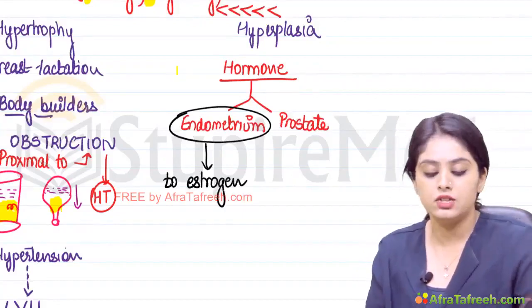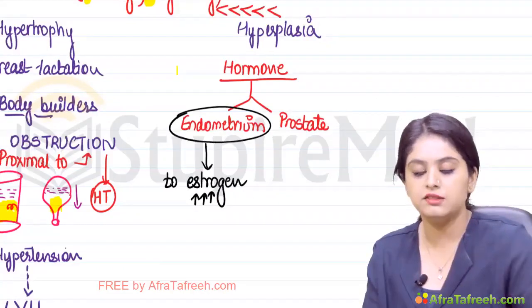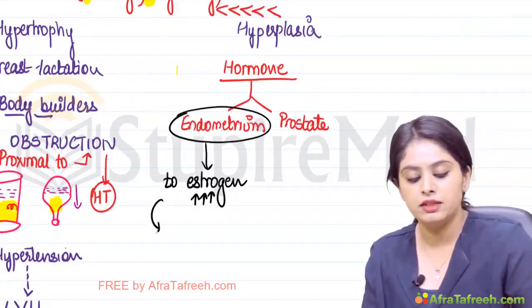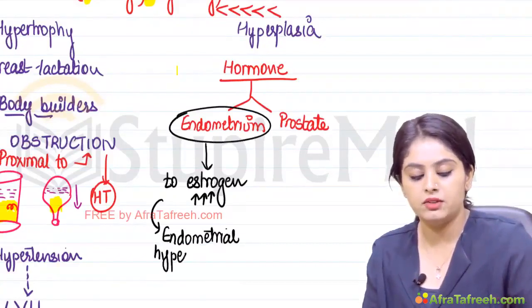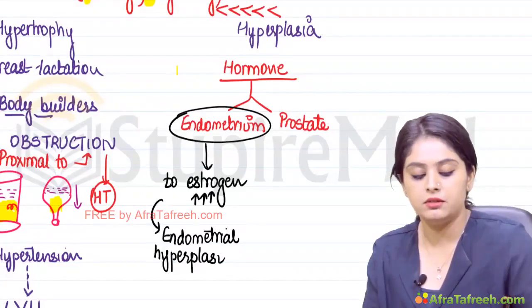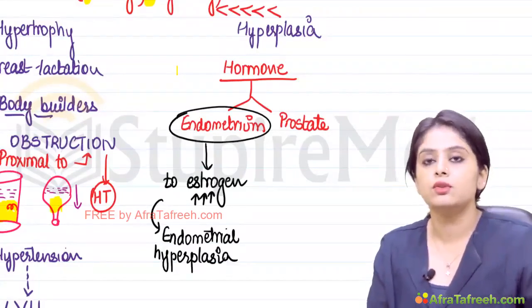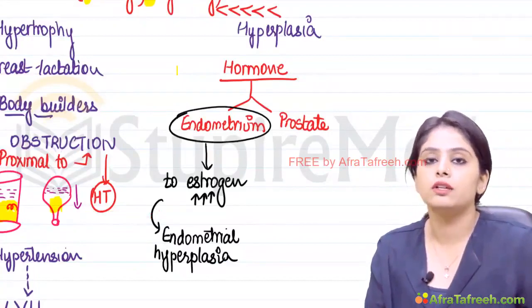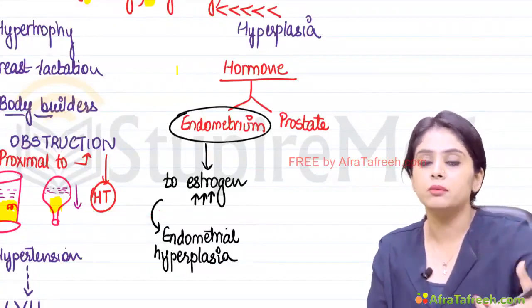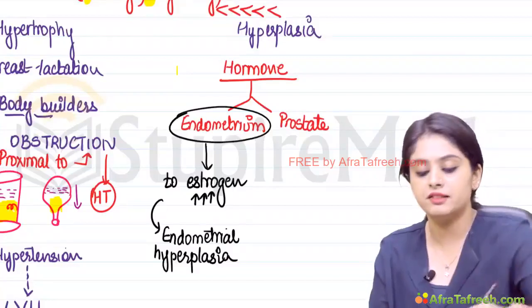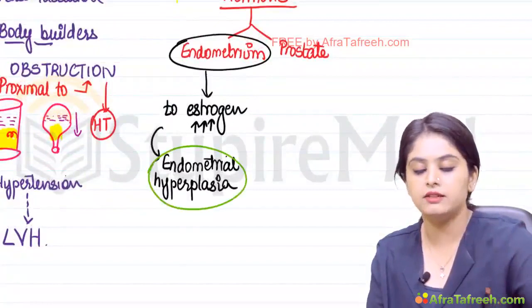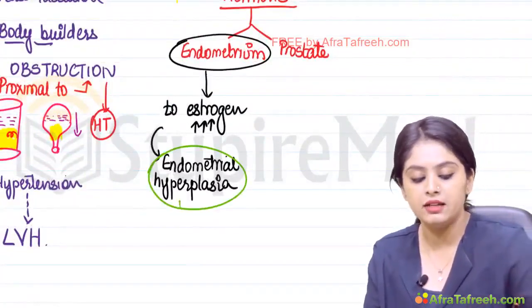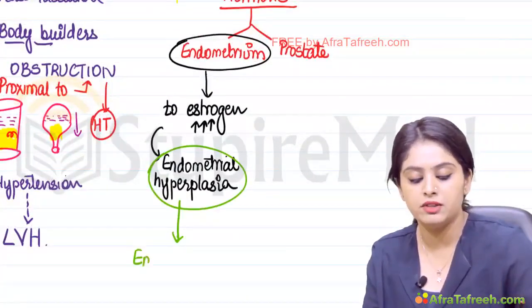So if there is any condition in which the estrogen increases, what will happen to the endometrium? There will be endometrial hyperplasia. So hormone acting on the organ will respond by increase in the number of the cells, hyperplasia. Why is this important to know? Because endometrial hyperplasia, if not corrected, if not treated, can progress to endometrial cancer.